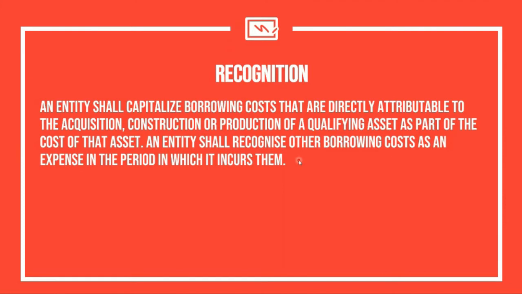But let's say, for example, I purchased an airplane and I am going to convert it into a restaurant. So just a new concept. Instead of building a building or a restaurant, I'm going to use an old airplane and convert it into a restaurant. In that case, the airplane is now considered a qualifying asset because prior to it becoming an operational restaurant, it needs to be converted first. It needs to be further constructed.